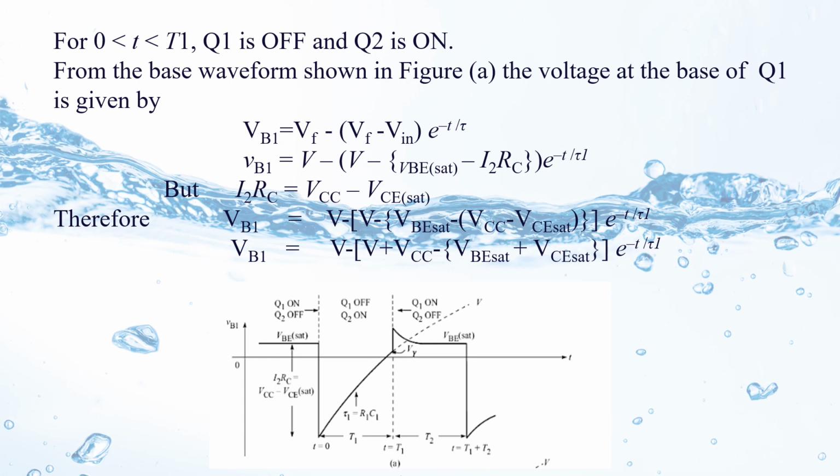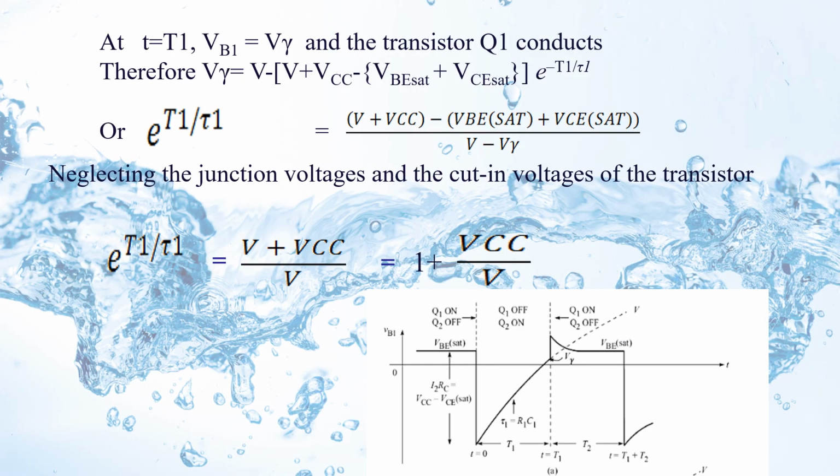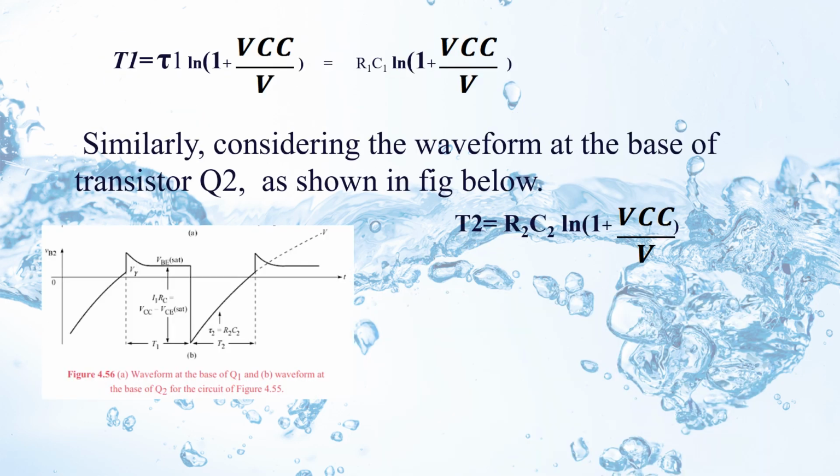Now at t equivalent to capital T1, VB1 equivalent to how much? V gamma. At small t equivalent to capital T1, VB1 equivalent to V gamma. Substitute this value in place of VB1 at t equivalent to T1. Tau1 is given by R1C1. So you get T1 equivalent to R1C1 log 1 plus VCC by V. So this is the expression for T1.